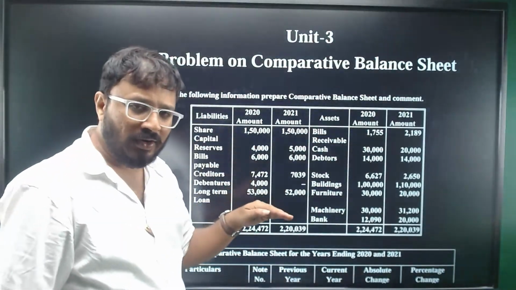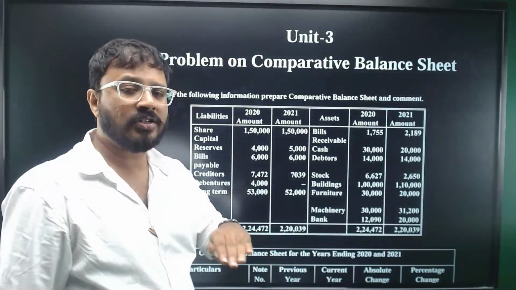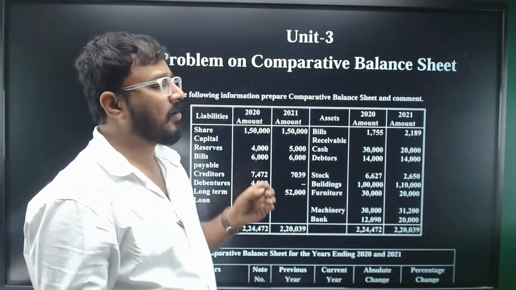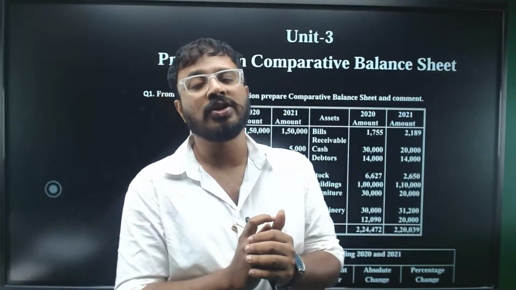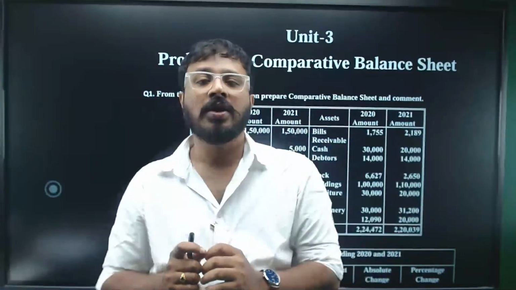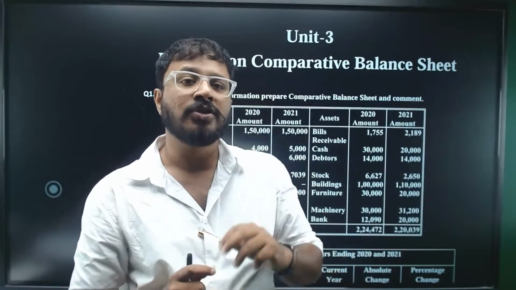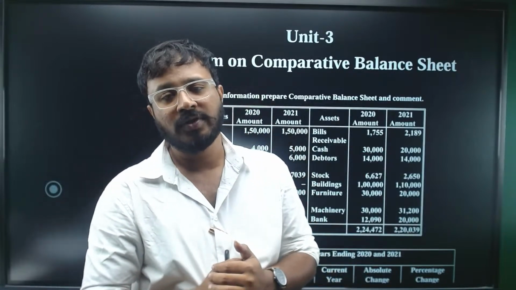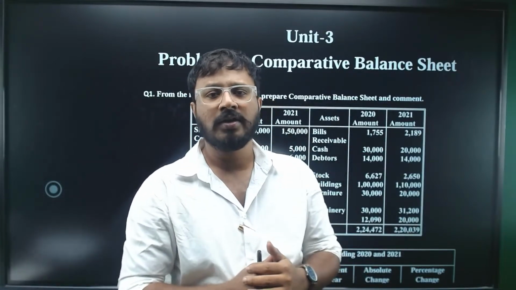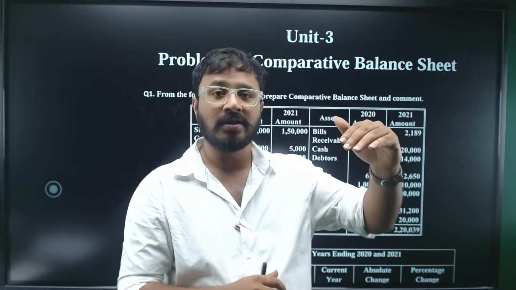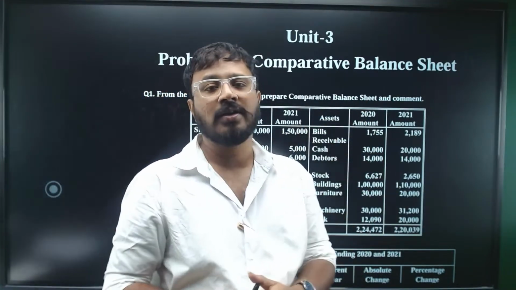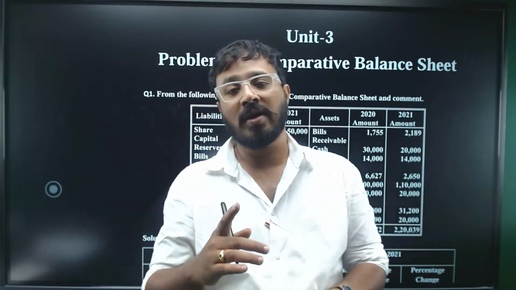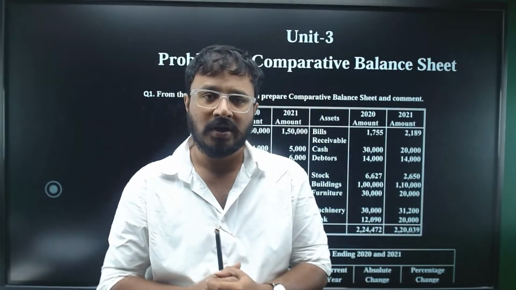First, we'll try to understand what a comparative balance sheet is and how to prepare it. One thing you need to note here is that when you are preparing a comparative balance sheet or a comparative profit and loss, you need to present your answer in the Schedule 3 format of the Companies Act. What is Schedule 3? You'll have equity and liabilities, under that shareholders' funds, share capital, reserves and surplus. So this is the format. This format has been given in our LMR notes on the SIA app.